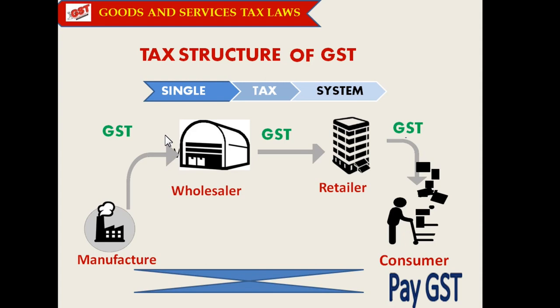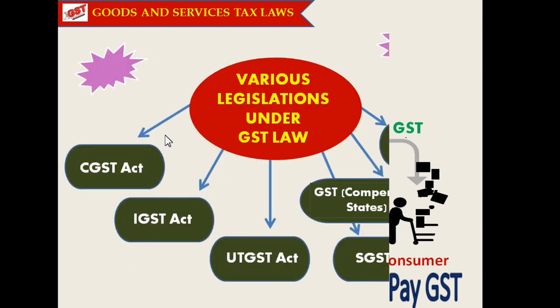It is being levied at every stage. The same GST is levied at every stage of supply. That's why it's called a destination based tax.